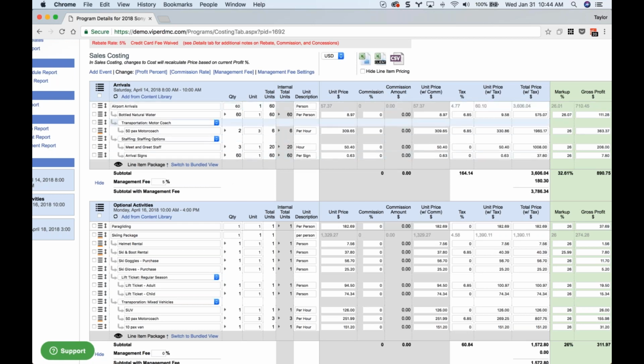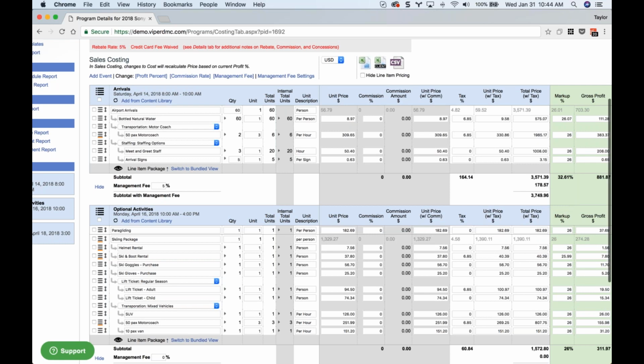So we've got 60 people with water, 2 motor coaches, arrival signs. We certainly don't need 60. Let's say we have 5 of those. And so that gets us to $35.71. With a 5% management fee comes out to $37.49.96, as you can see right here. So as the event totals change, the management fee will automatically recalculate because it's a percentage of this event total. All right, so that's the management fee.